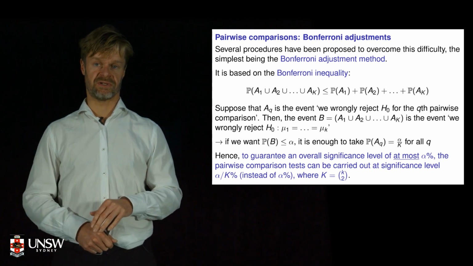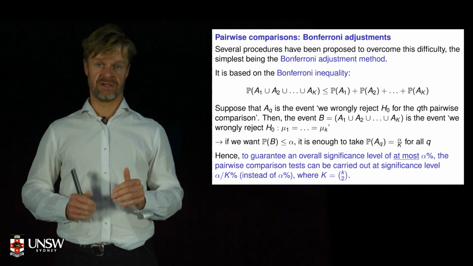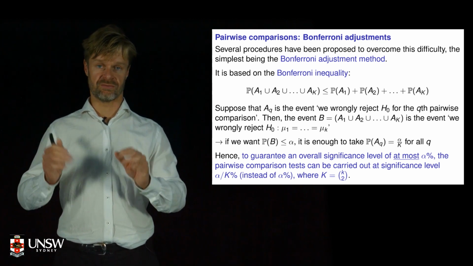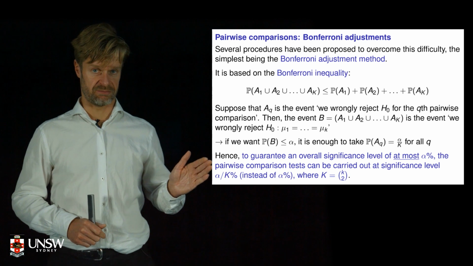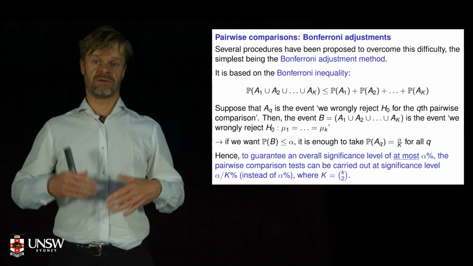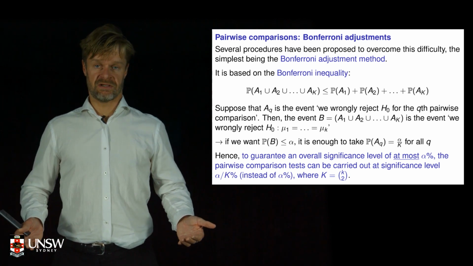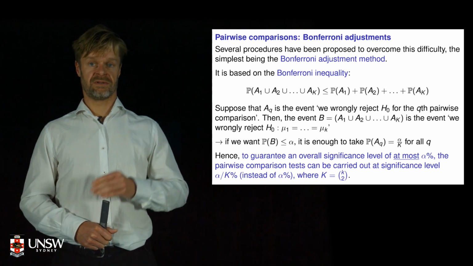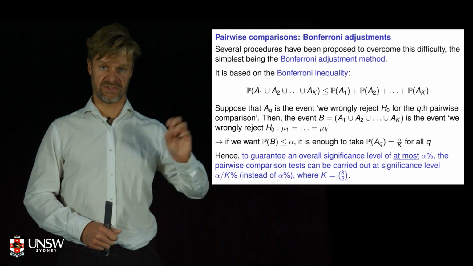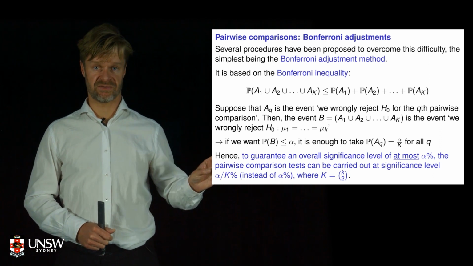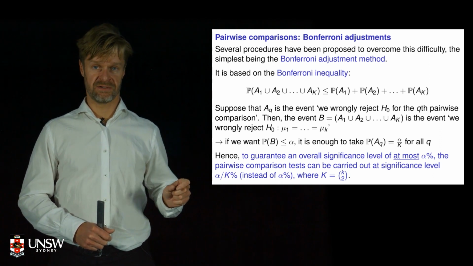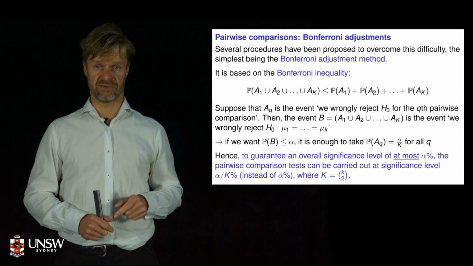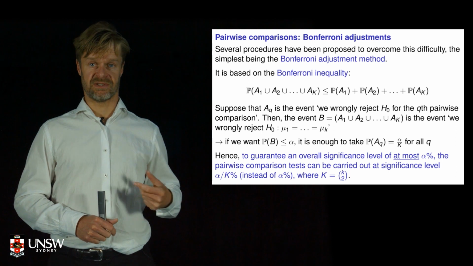The Bonferroni inequality says that the probability of something out of a bunch of separate events happening, so the union of them all, is less than the sum of the separate probabilities. So the probability of at least one false positive is less than or equal to the sum of the false positive rates across each of the separate tests. If you've got k tests at significance level alpha, then the probability of some sort of false positive is less than or equal to k times alpha.